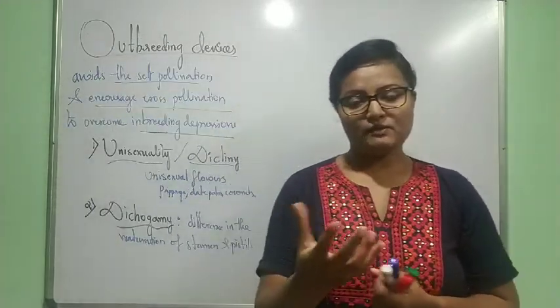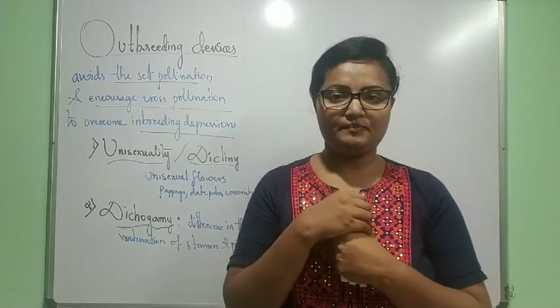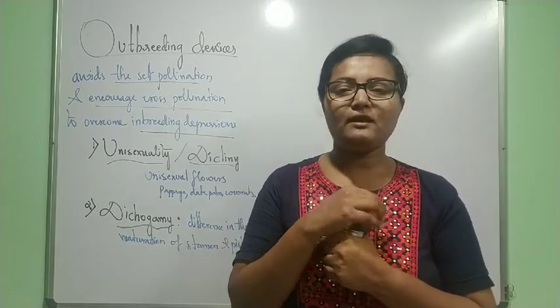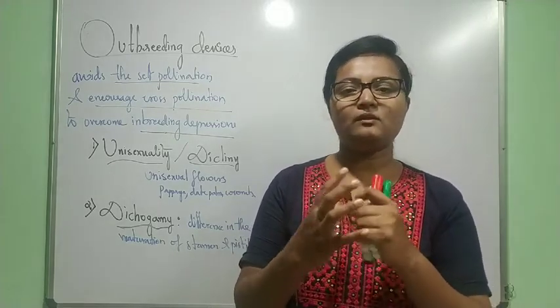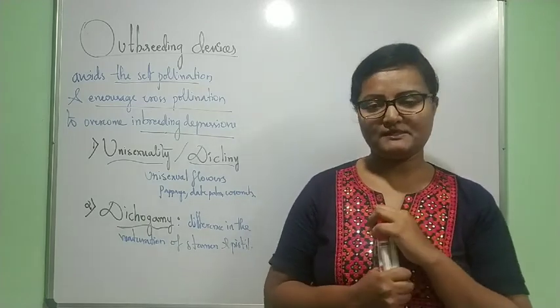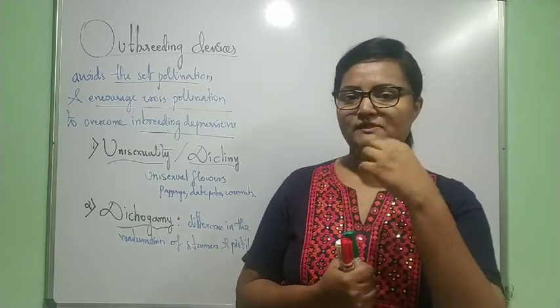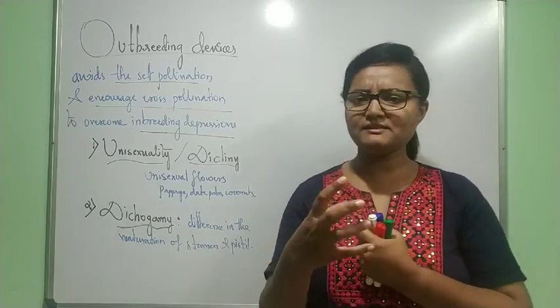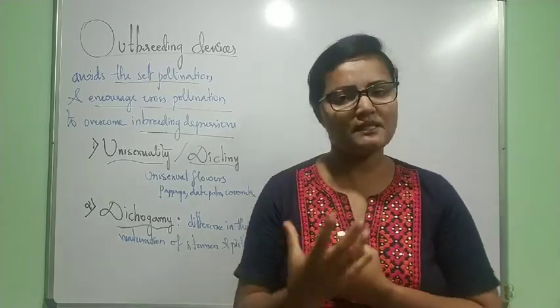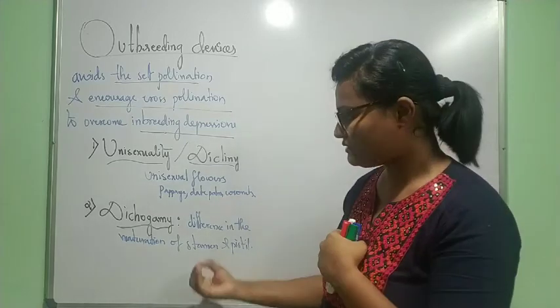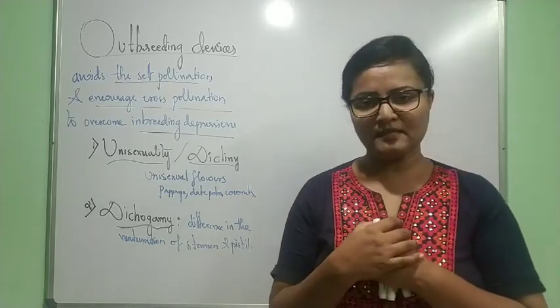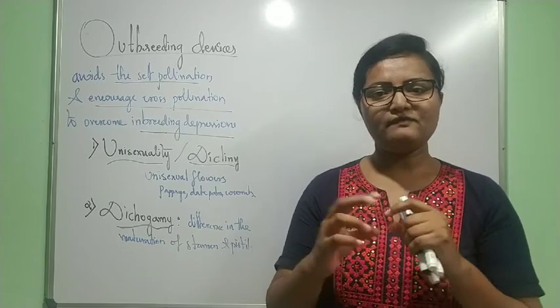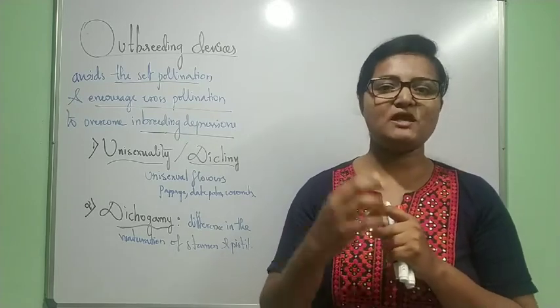Okay, now look, we have already studied. Not only normal anther and normal ovule is important for fertilization, that anther as well as ovule should get matured. Right? Mature in the sense able to produce the gametes. Okay, so here also in dichogamy there will be a difference in the maturation time.